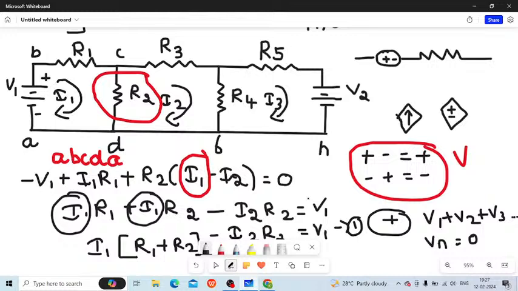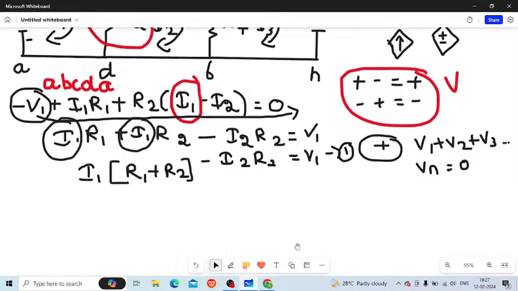Okay. So here this is V1, and here also this is V1. Why V1 is because here it was minus V1, wherein we shifted to the other side. So that is why we got it as V1 over here. And here also we had I1 as common, so I removed I1 as common and I got this equation, number 1.